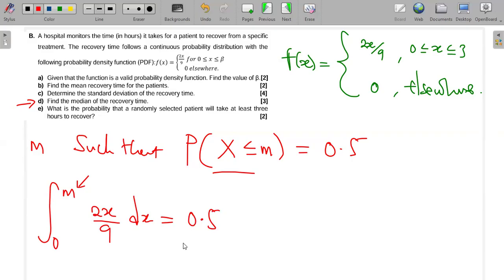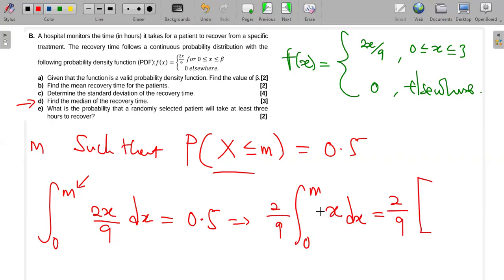We can take the 2 over 9 outside, then the integral from 0 to M of x dx. And then we integrate this now. So x becomes x squared over 2, and we are moving from 0 to M.